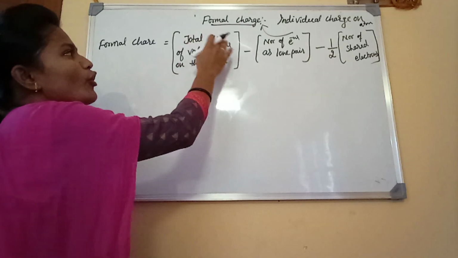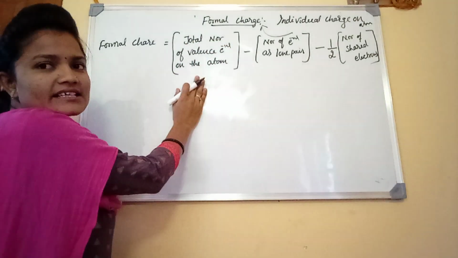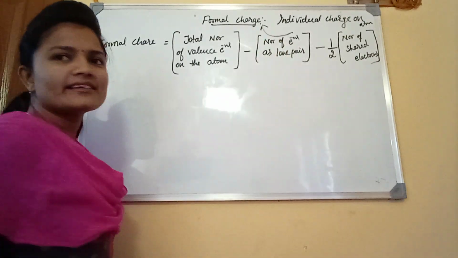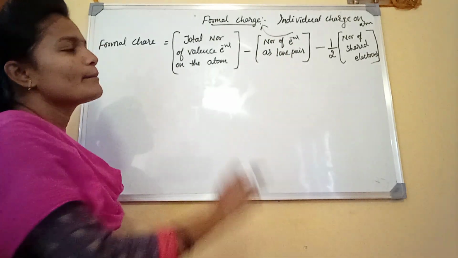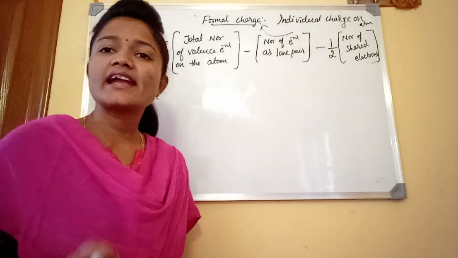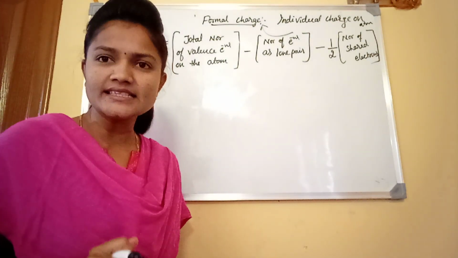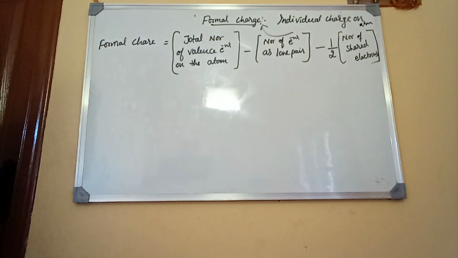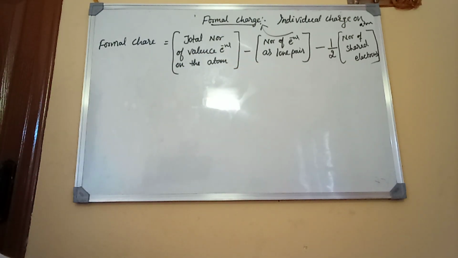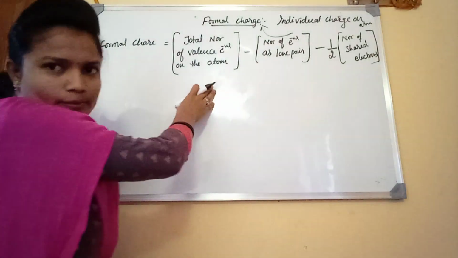That is the total number of valence electrons on atom minus the number of electrons as lone pair minus 1/2 into the number of shared electrons. Get it? Okay. Then how we are going to define this formal charge means the difference between the valence electrons in an isolated atom.